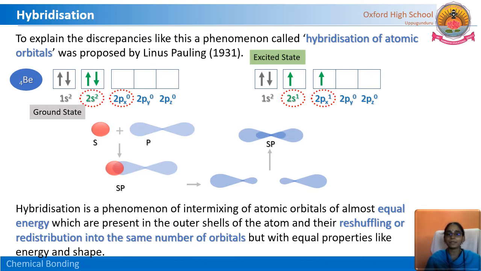Observe here, s and p have different shapes, but the sp orbitals are newly formed hybrid orbitals. We call that an sp hybrid orbital, because after undergoing the process of hybridization, the newly formed sp orbitals emerge. So, after redistribution, the same number of orbitals will appear, but how will they be? With equal properties like shape and energy. If you observe the sp orbital shape, it is the same for both sp orbitals, and the energy also will be equal. Got it? Don't get confused.